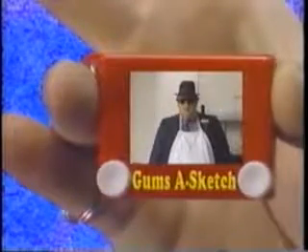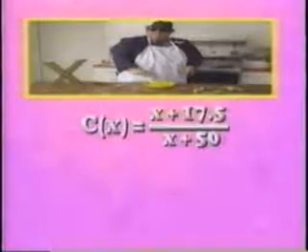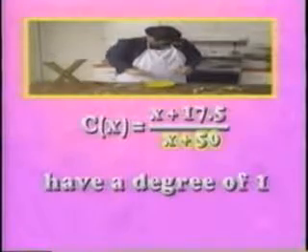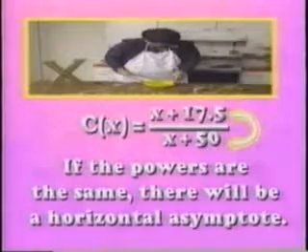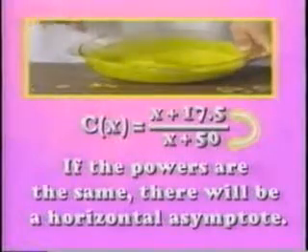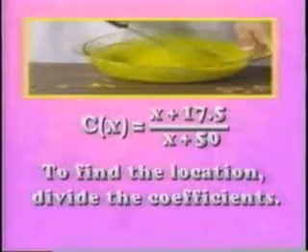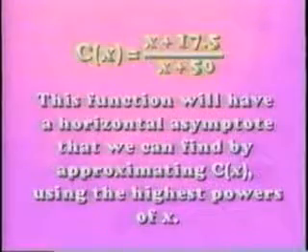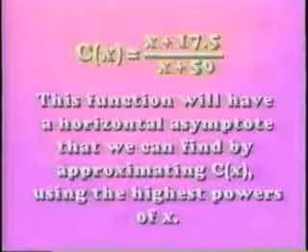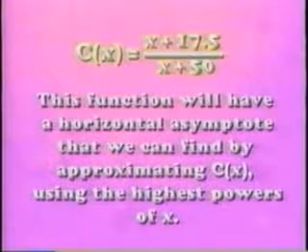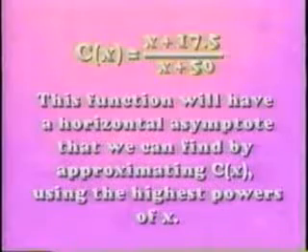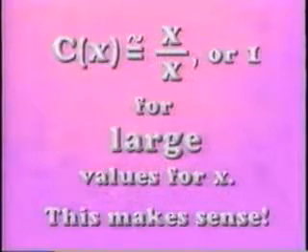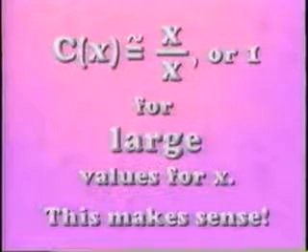Next, we can see that both the numerator and the denominator have a degree of 1. Remember our rule from earlier? If the powers are the same in the numerator and the denominator, there will be a horizontal asymptote, and you can find its location by dividing the coefficients. That means this function will have a horizontal asymptote, which we can locate by approximating C of x using only the highest powers of x. That makes C of x approximately equal to x over x, or 1, for larger values of x.